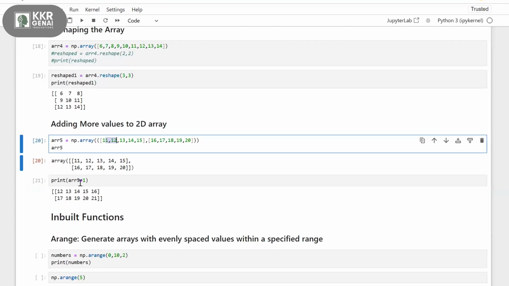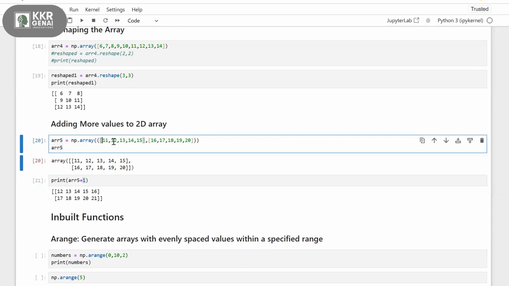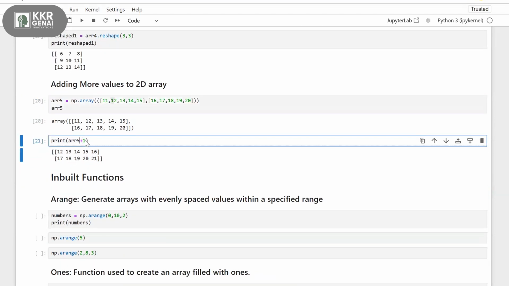In a similar way you can perform any kind of calculation like addition, subtraction, multiplication. What it will do is go and do it for every number in this array. This is a simple calculation, but I just want you to understand how it is going to access every element, whether it will add this number to the entire array or to a single element.